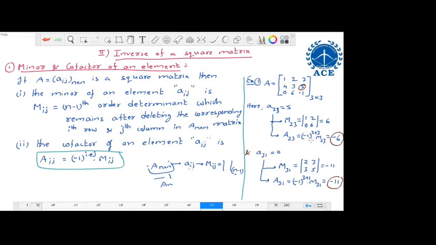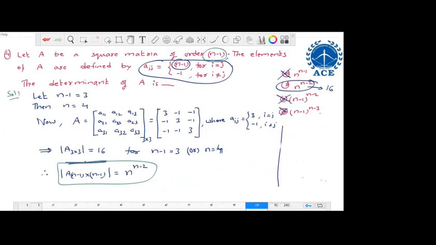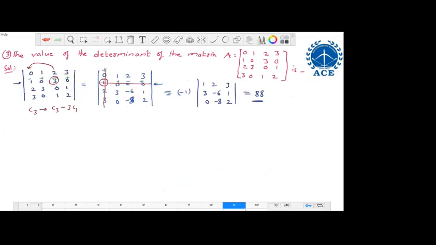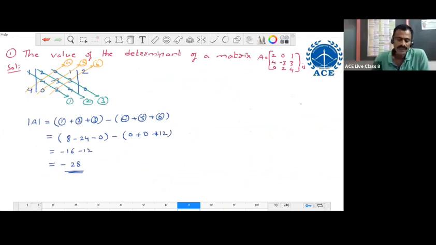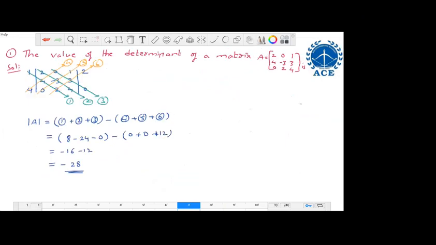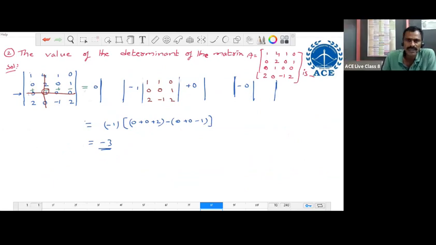Sir, can you display the first and second problem of determinants? First and second problems. It is the first problem. Then determinant. Okay, sir. Second problem. Thank you, sir. There was a power cut, so I wasn't there. Don't worry. You will be given this PDF file. Thank you, sir.